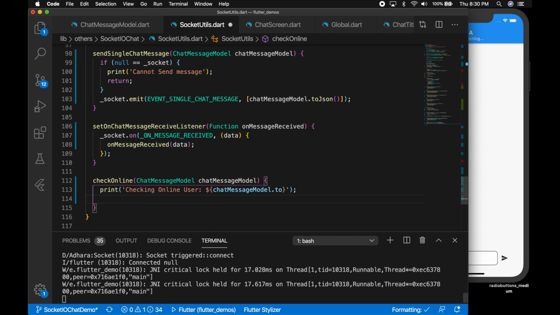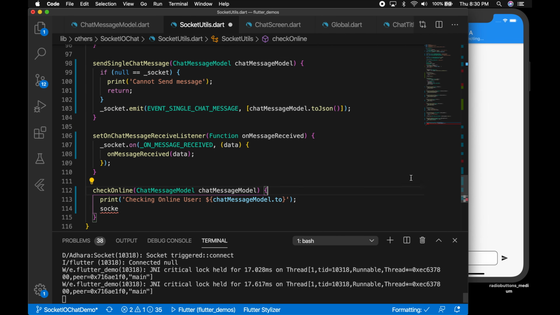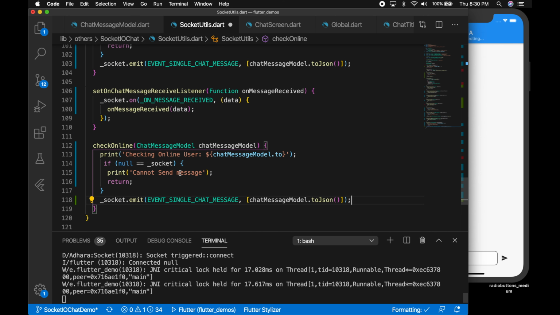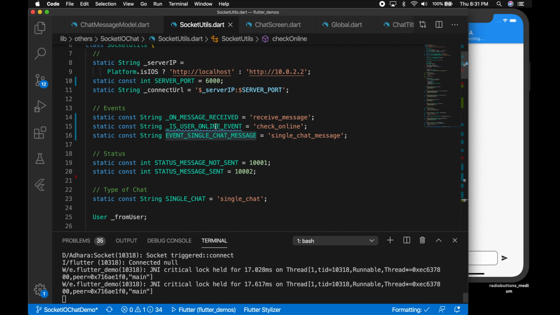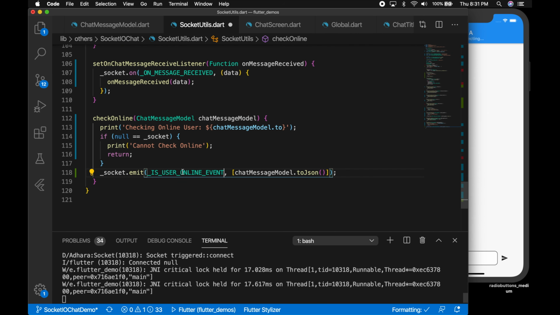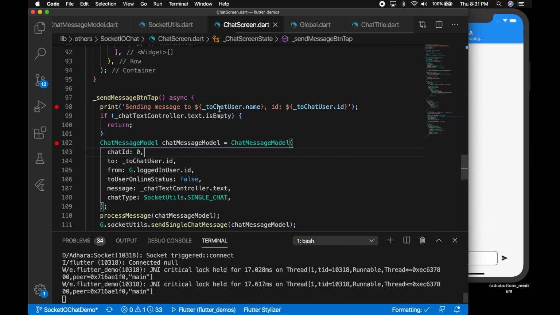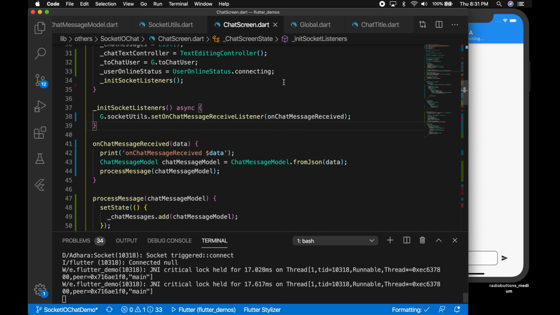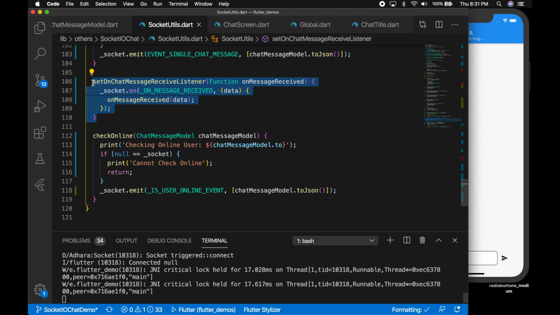Okay, so for that we will call the code similar to what we did with single chat message. Okay, and we will change the event to check online. Okay, and the user data model is the same. And let's go to the chat screen and listen to this event check online.